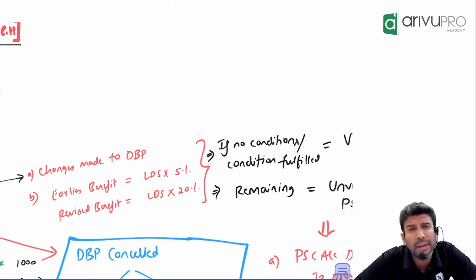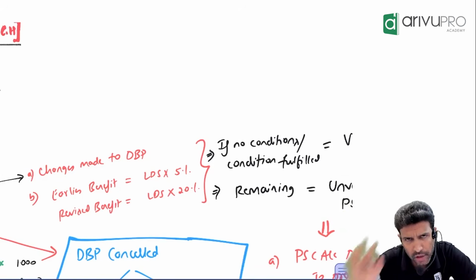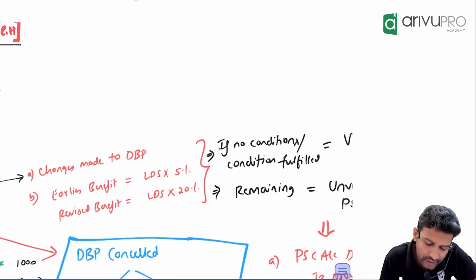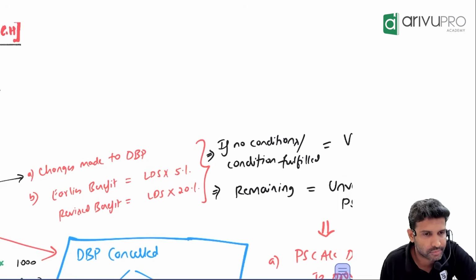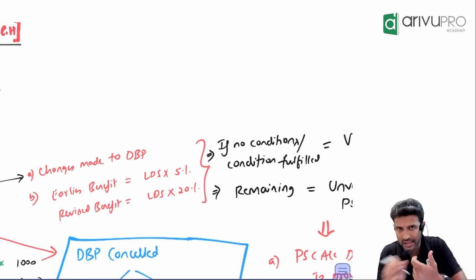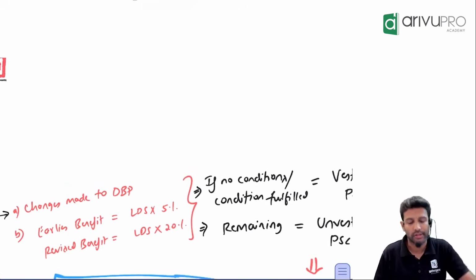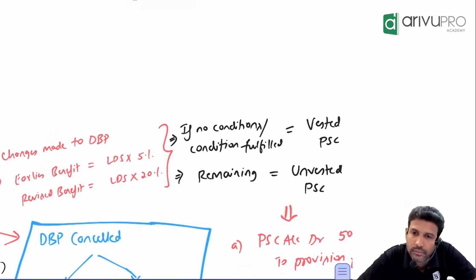After two years, the company is doing really good. Amazing profits, amazing revenue. They're expanding all over the place. Hence, the company decided we are here because of our employees. Instead of 5%, let's give benefit at the rate of 20%. Possible, no? So is the benefit the same or changed? Changed. That we refer to as what? Any changes to the plan we refer to as PSC, past service cost.